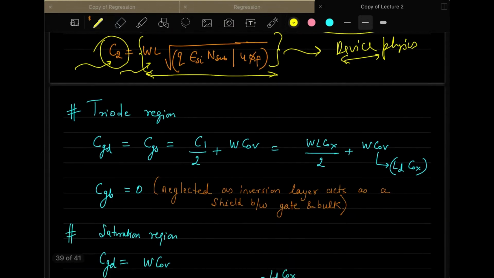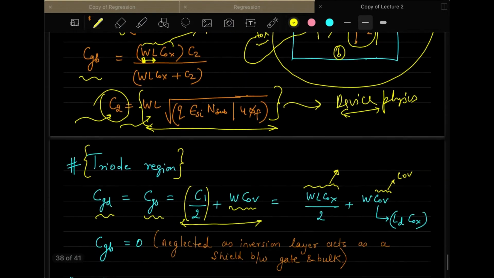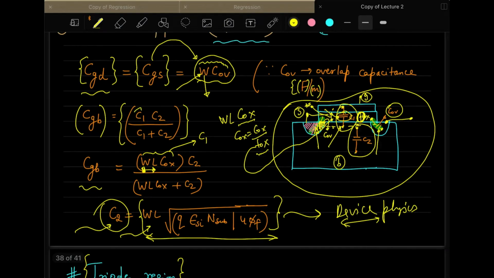Okay, so when you move into triode region, that is when your transistor moves from cutoff to triode, what happens is your gate to drain capacitance and gate to source capacitance, the value of that becomes this. That is C1 by 2 plus WCOV, where WCOV is the overlap capacitance which we have discussed right now, and WLCOX is the capacitance that we were discussing here, the C1 capacitance. This C1 capacitance is WLCOX.